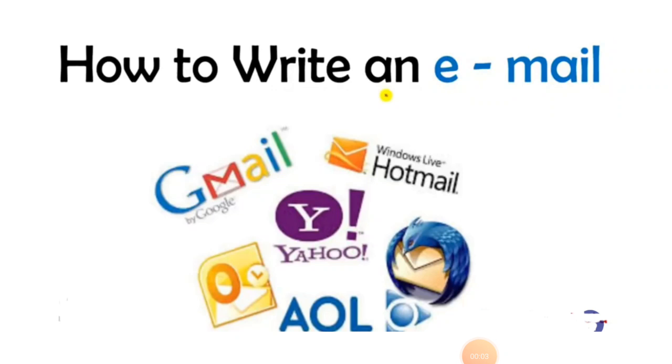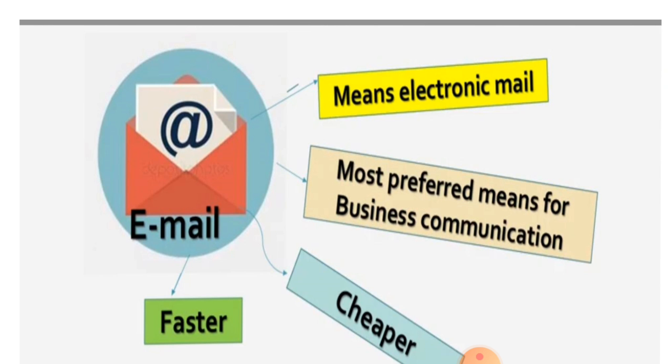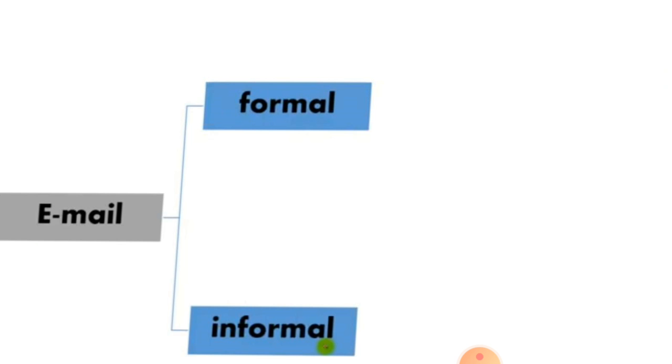The topic of our discussion is email writing, or how to write an email. First of all, what is an email? Email stands for electronic mail. It is the most preferred means for business communication. Nowadays, we use email because it is a cheaper and faster means of communication. So these are the advantages of email. There are two types of email, formal and informal.